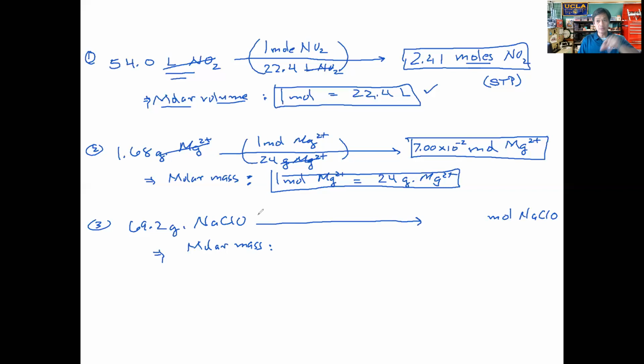So make sure you go back and memorize and review those for the exam on Friday. But this is going to be our molar mass. If you add together 1 sodium, 1 chlorine, 1 oxygen, you're going to get a molar mass. So 1 mole of this compound is going to be equal to 75 grams of that compound. That is our molar mass that you have to be able to use for this conversion here.